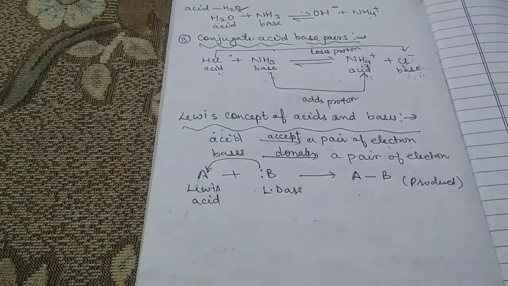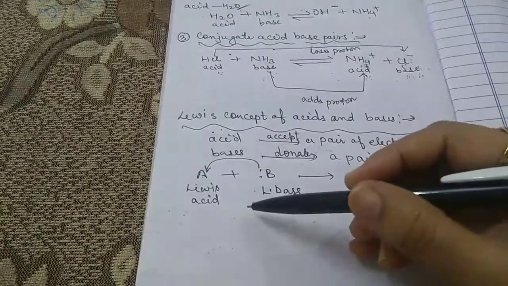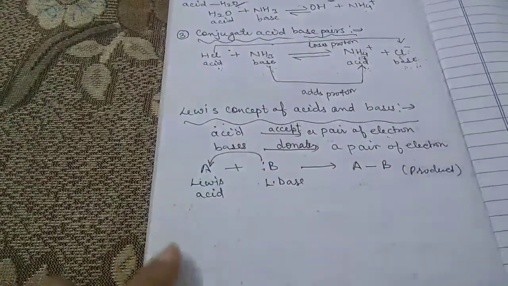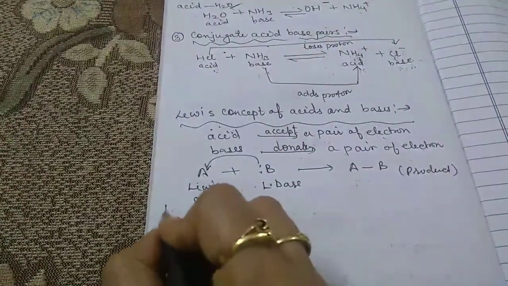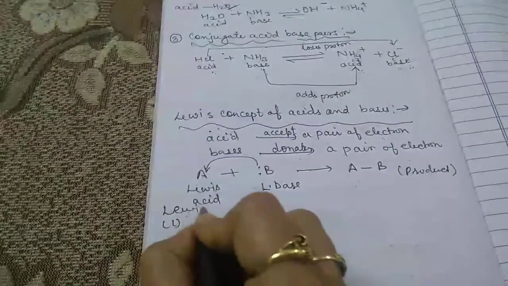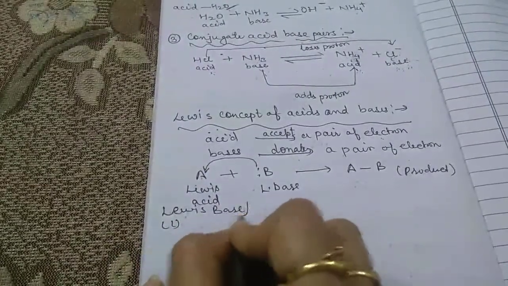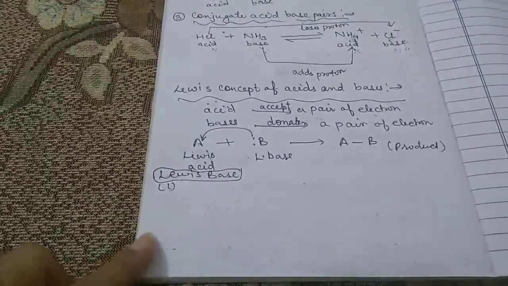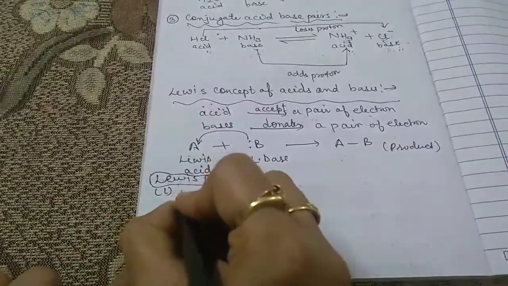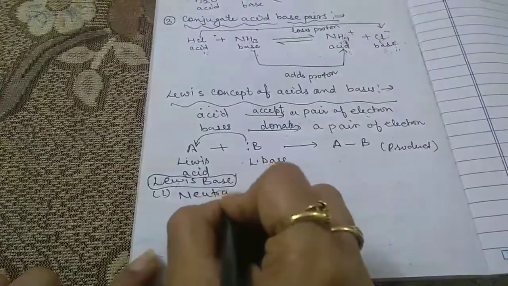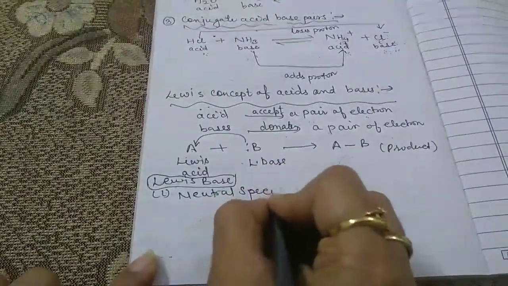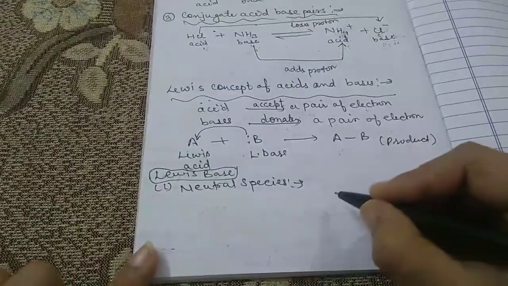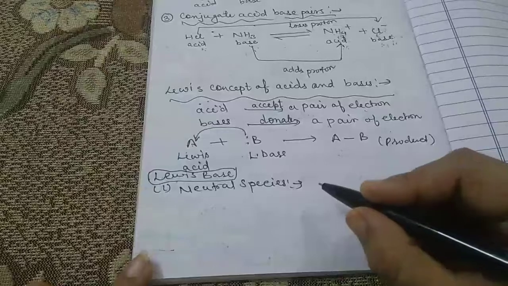According to the Lewis concept, there are many species which can act as a Lewis base. The first one is the neutral species having at least one lone pair of electrons.